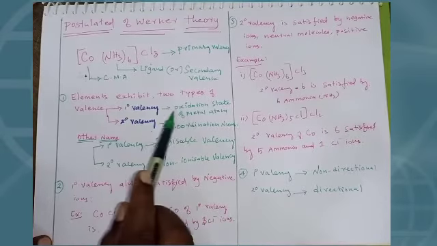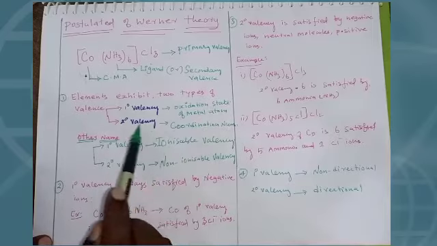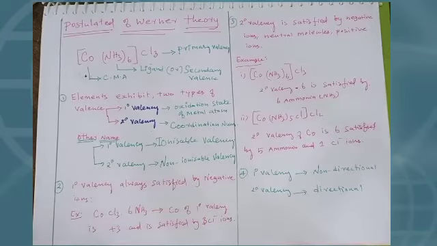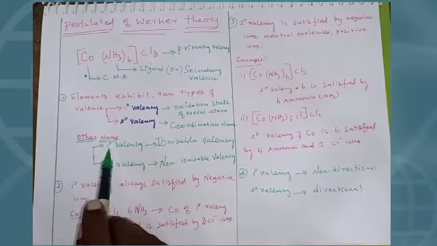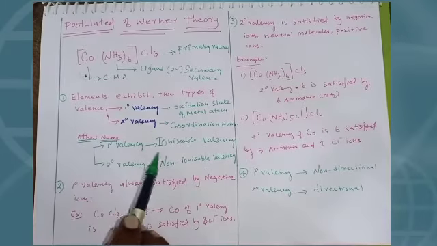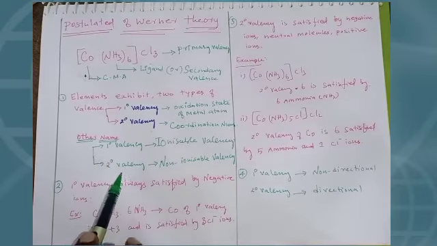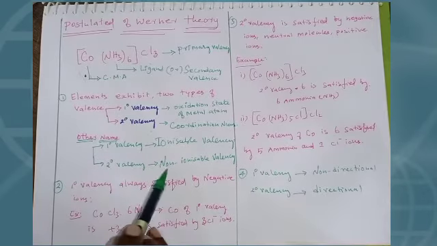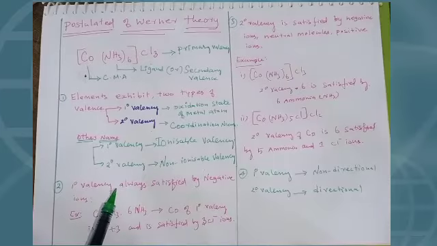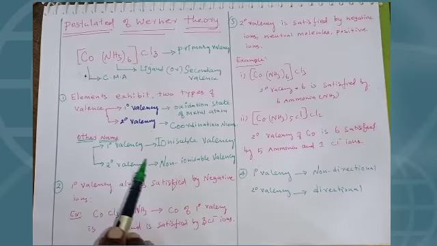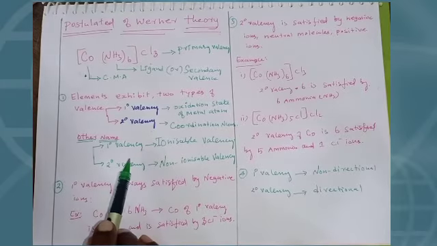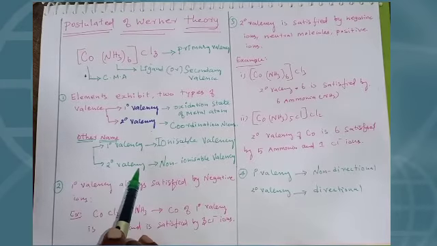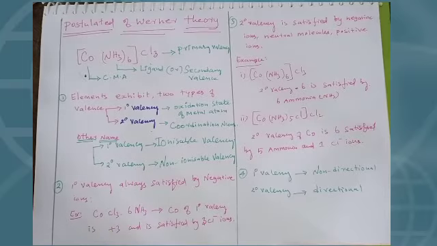So now I explained that elements exhibit two types of valencies. Primary valency denotes the oxidation state of the central metal atom, and secondary valency denotes the coordination number. The other name for primary valencies is ionizable valencies, and for secondary valencies, non-ionizable valencies. Ionizable means when a complex is dissolved in water, it shows ions.